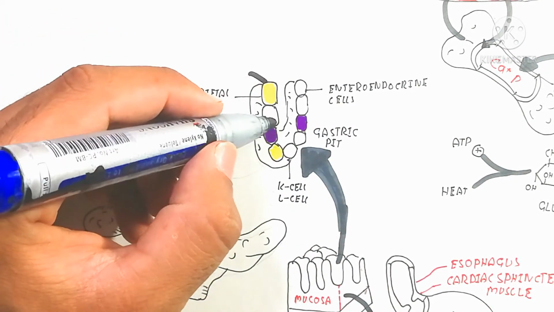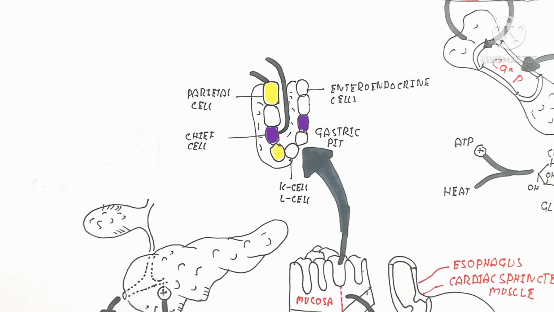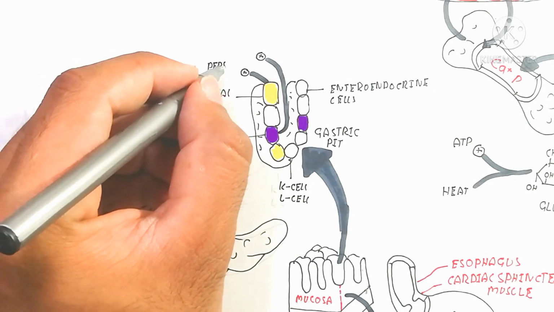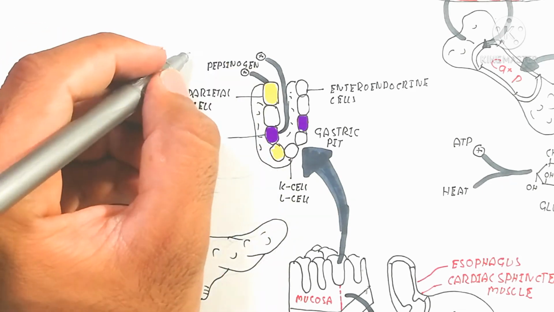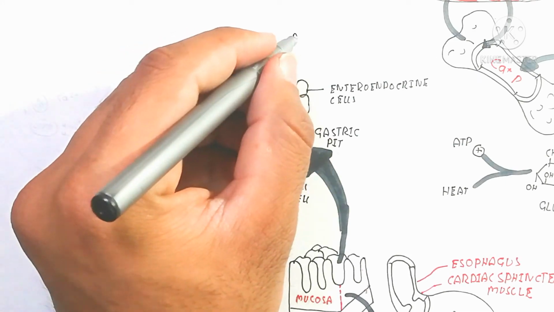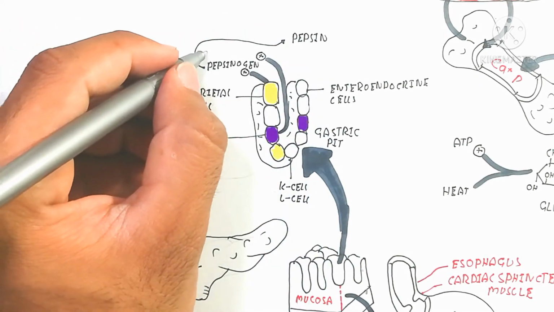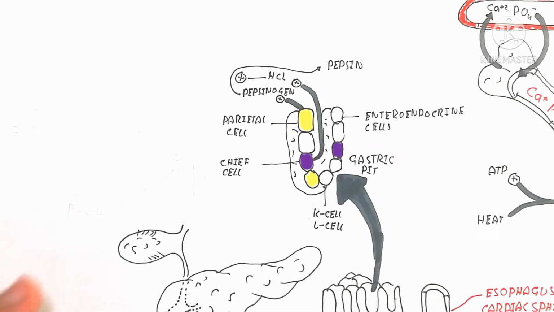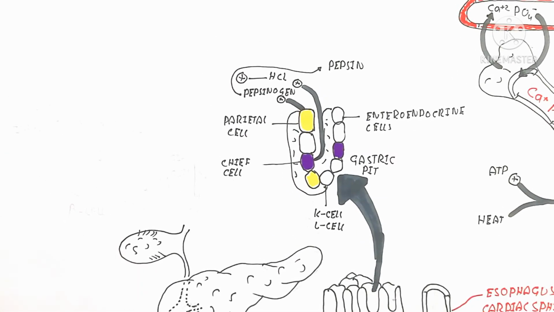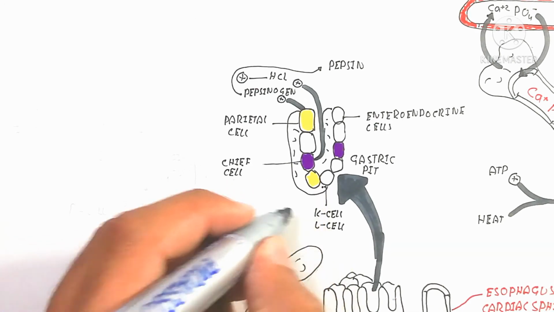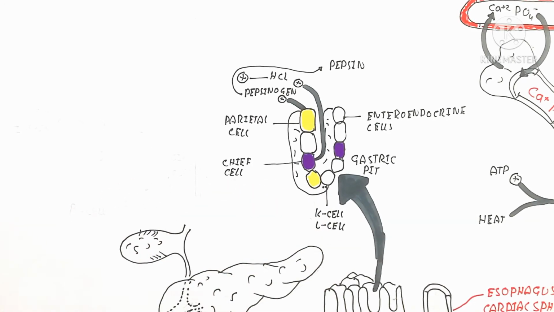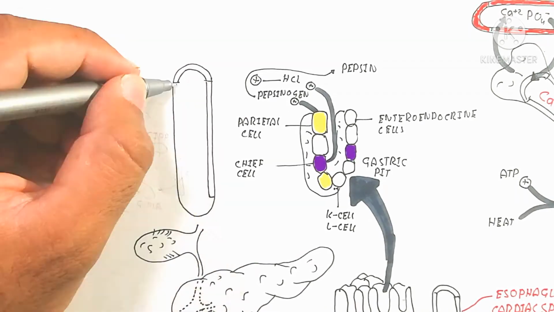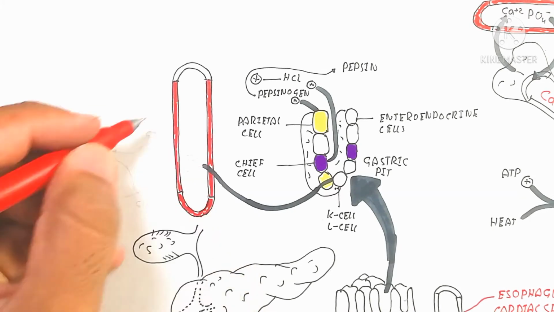So I am drawing here the enteroendocrine cell, which stimulates and releases secretion into the blood. That is known as the endocrine system, the endocrine hormone. The pepsinogen is produced from the chief cell, and hydrochloric acid from the parietal cell, not the chief cell. Here it is the opposite, because I drew the diagram incorrectly.